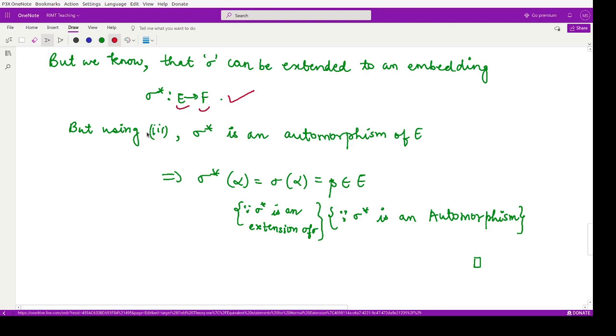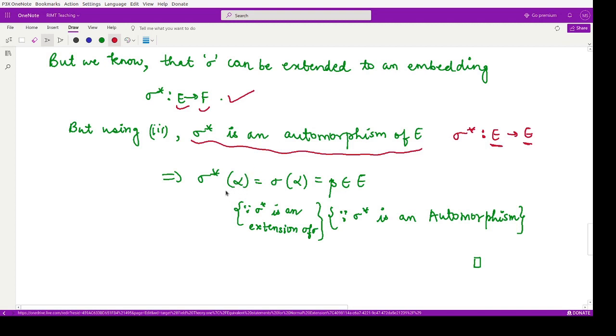So using the given result which we have assumed here, that every embedding sigma of E in F bar keeps each element of F fixed and maps E onto E, this sigma star is an automorphism of E. That means sigma star from E to E is an isomorphism because it maps the same field to the same field.